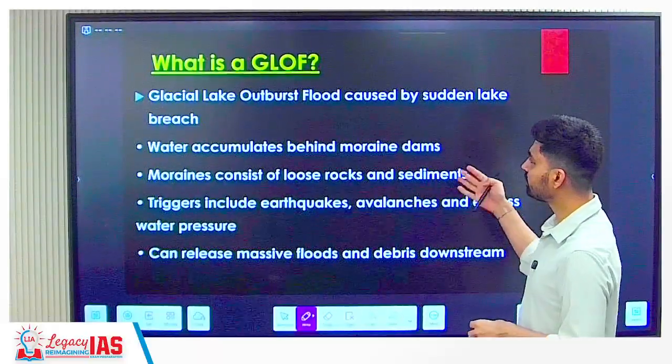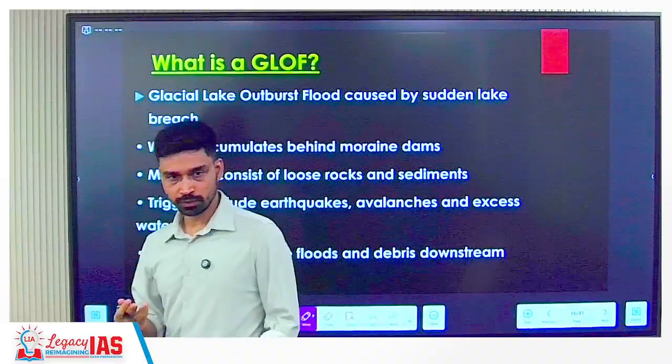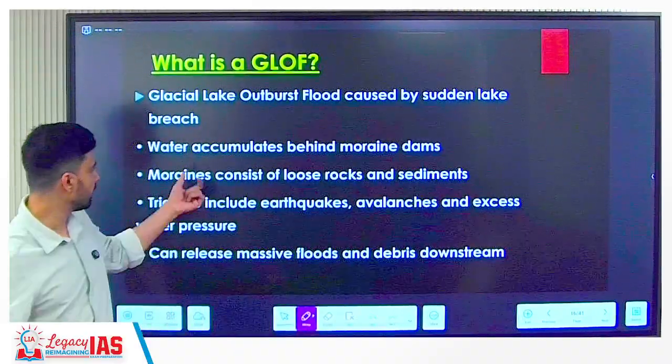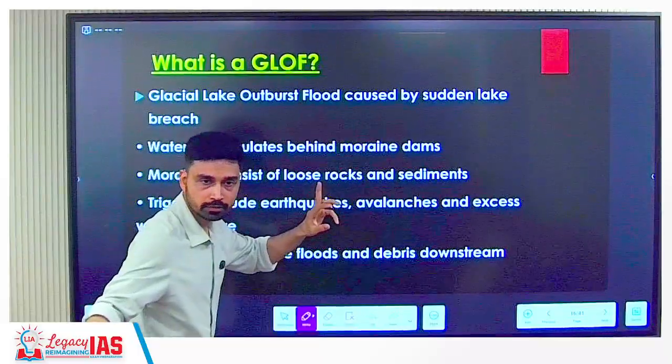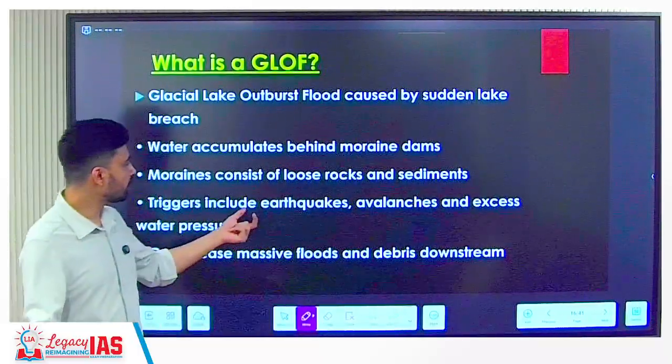GLOF event we have discussed, water accumulates behind the moraine. The term is basically referred for the sediments. Glacial move, deposit all the rocks. These deposited rocks, what is called as? Moraine. So moraine dam basically can store the water, and if suppose, what can cause this flood?